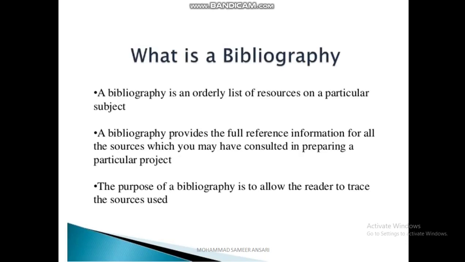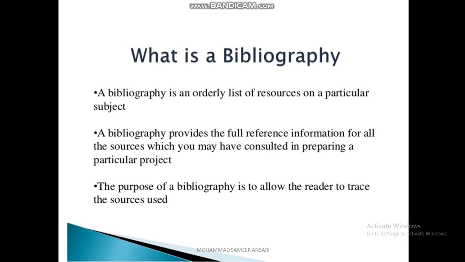The last thing is the bibliography, in the sense the literature that you have mentioned in short form: author name, in which date it was published, in which article it was published, volume, issue, and in which page number it is present. The references that you have used should be in this part.